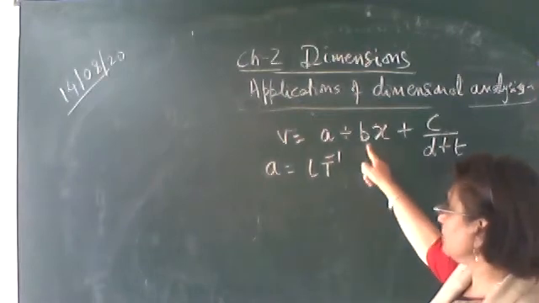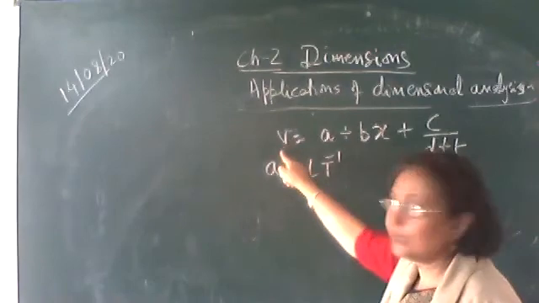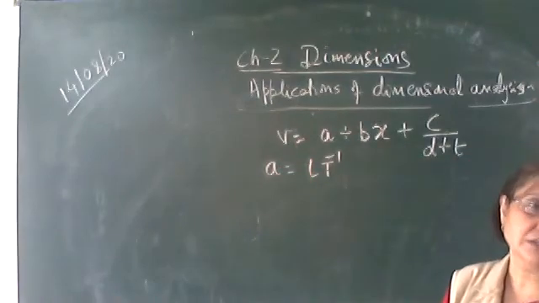Now let's find out the dimension of B. B into X should have the dimension of velocity.